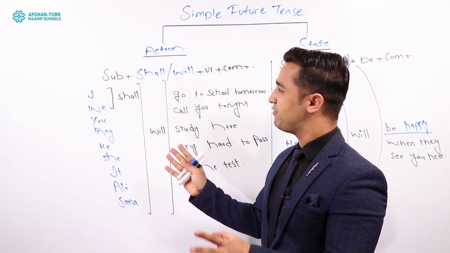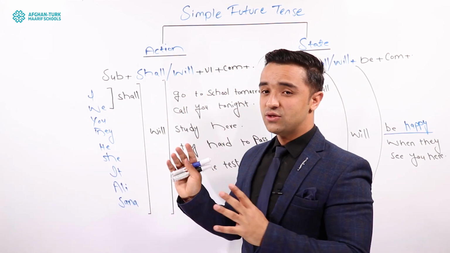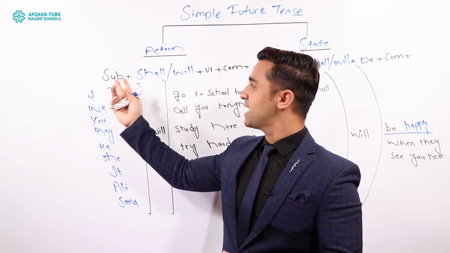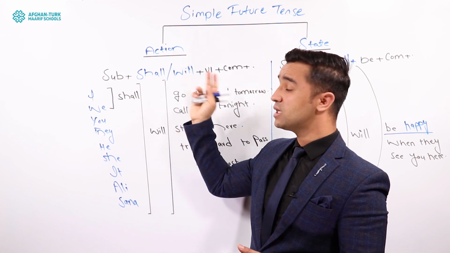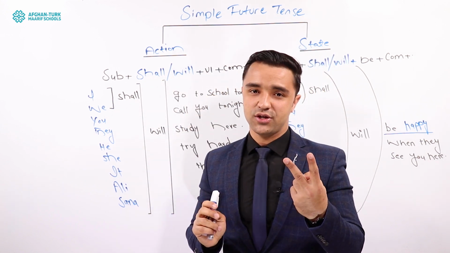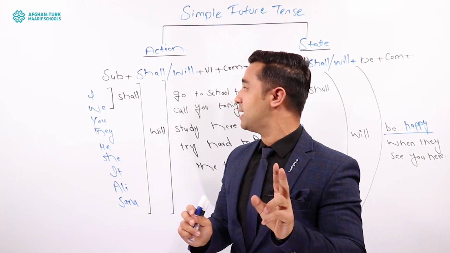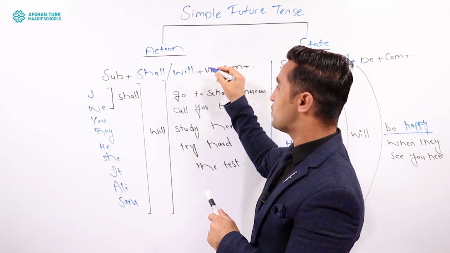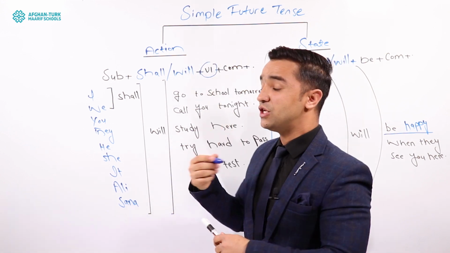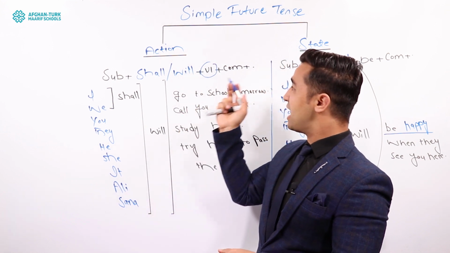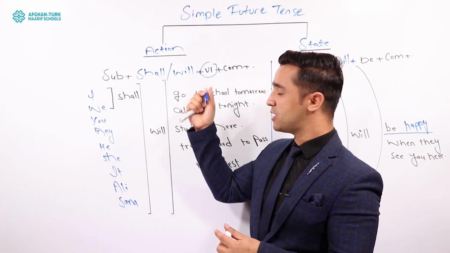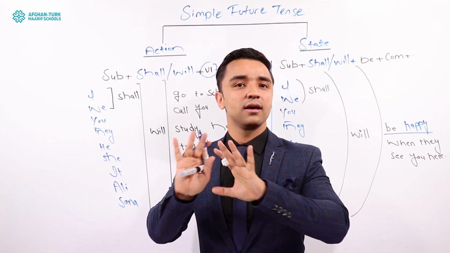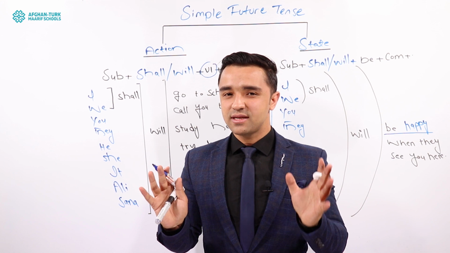For action, if you want to make sentences using simple future tense, we have this structure, guys. For action, we have subject first, and the next one is shall or will. You have 2 choices here, so you have to grab one at a time. And then we have verb 1. This is very important. Here we use the first form of the verb. We don't use other forms, guys. Got it? And the last one is complement. According to the verb, you complete your sentence and you will have your simple future tense sentence, guys. It looks simple, isn't it?